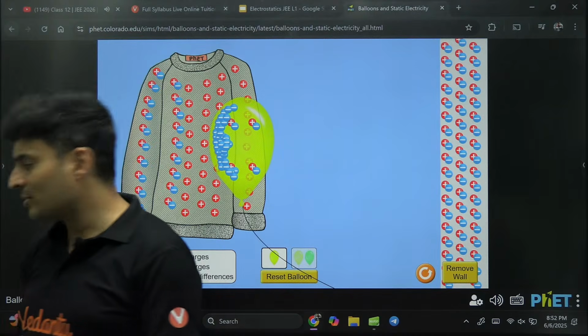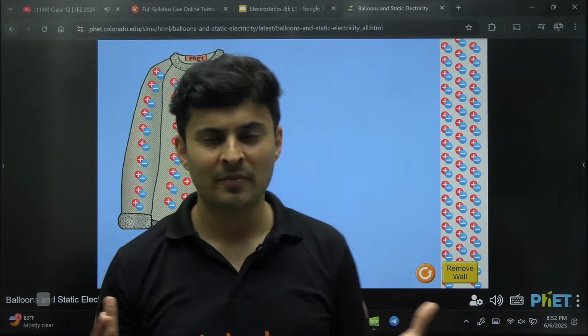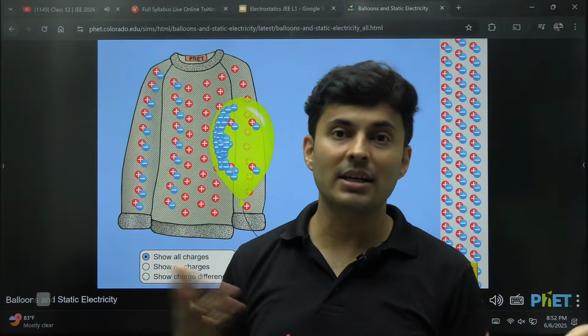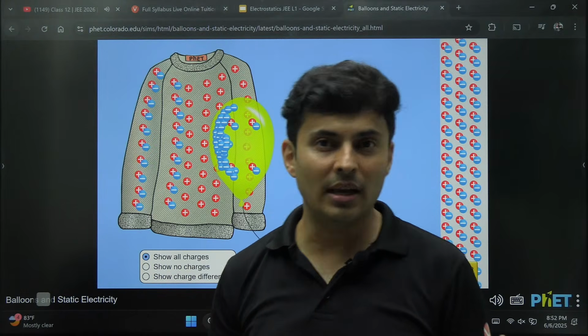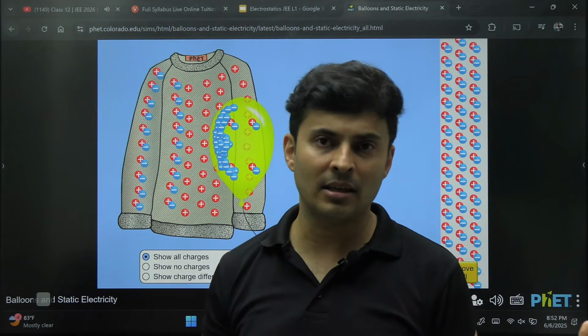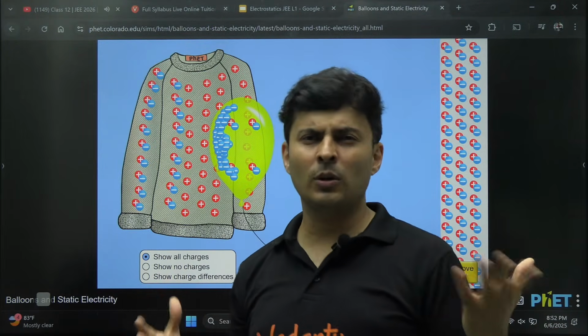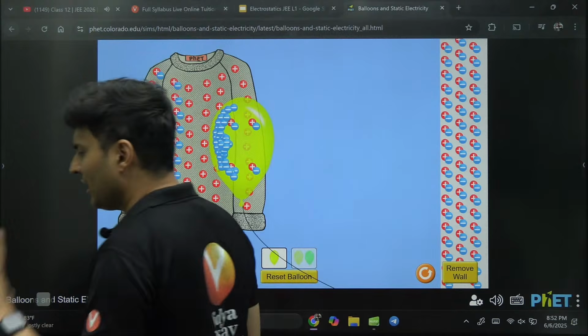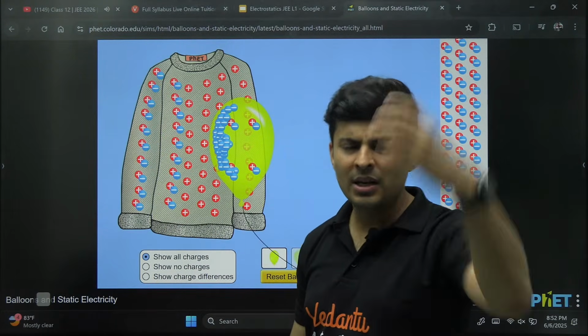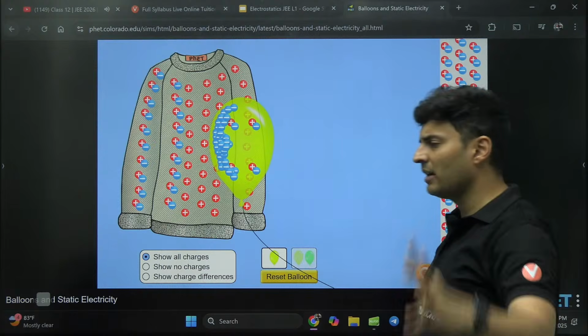Why does the balloon have more affinity? That is a chemical reason. Like you study in chemistry, why something has more electron affinity, why something has less electron affinity. That depends on the composition, compounds, elements, electronic configuration. So many things are there. Okay, let's not get over there. It has more, it does not have more. That's all we are bothered about.